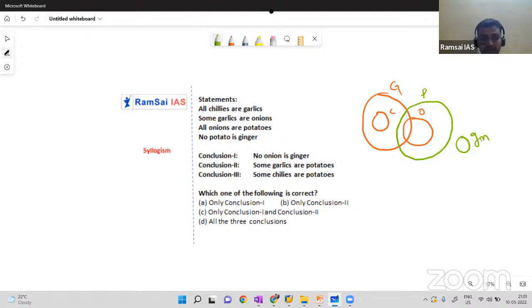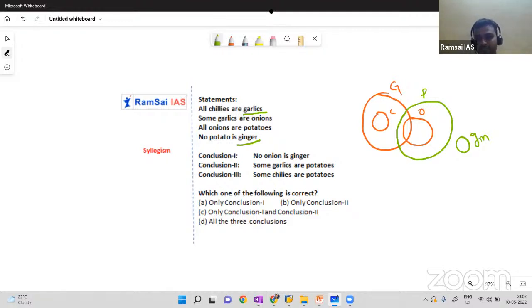So let me cross check. All chilies are garlics. Some garlics are onions. All onions are potatoes, and no potato is a ginger. Don't get confused with garlic and ginger. Both are different. Now, let me check with the conclusions. No onion is ginger.